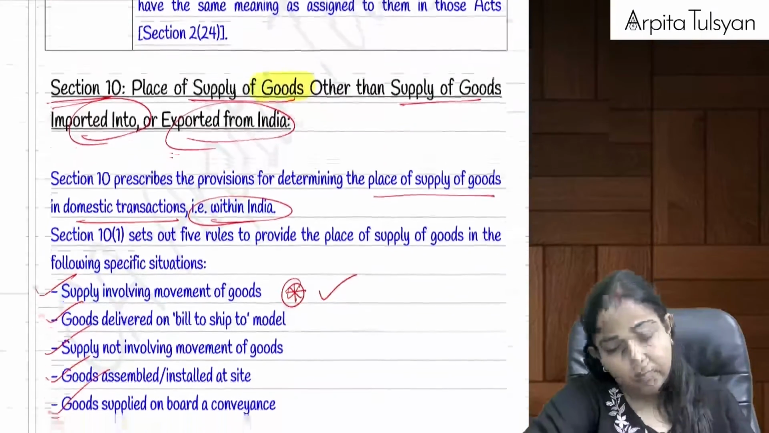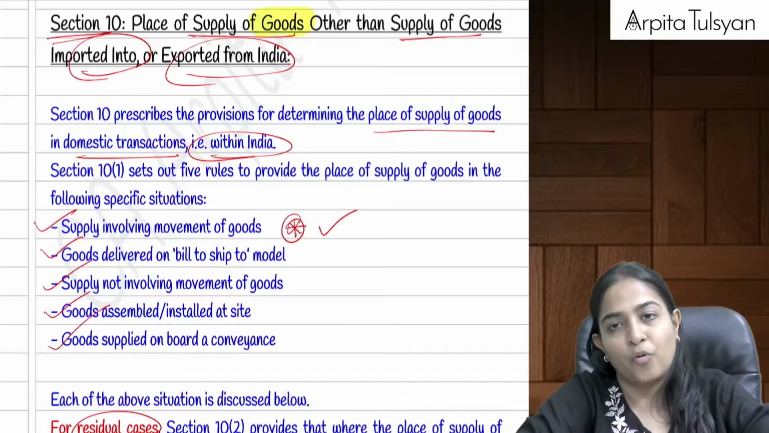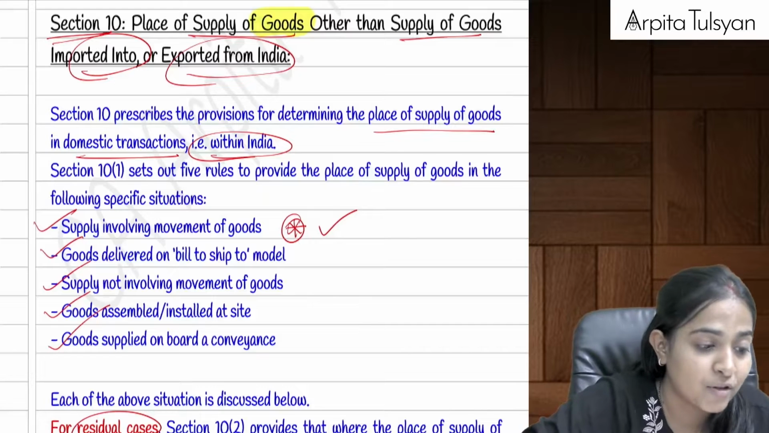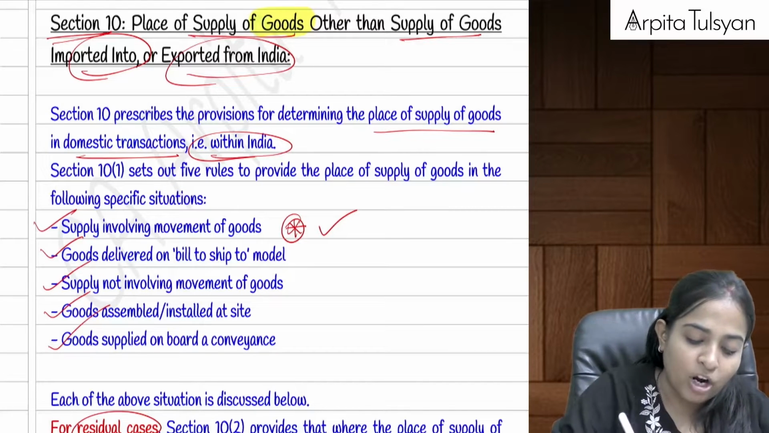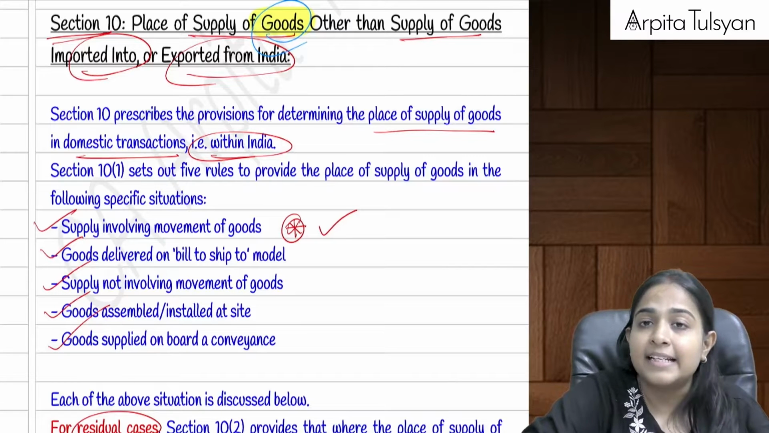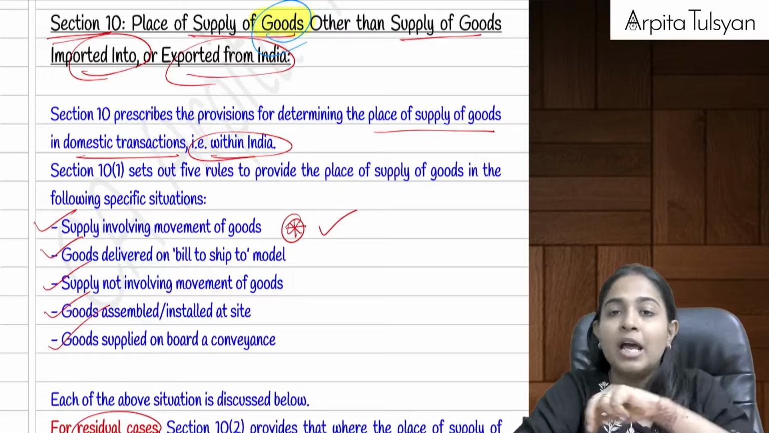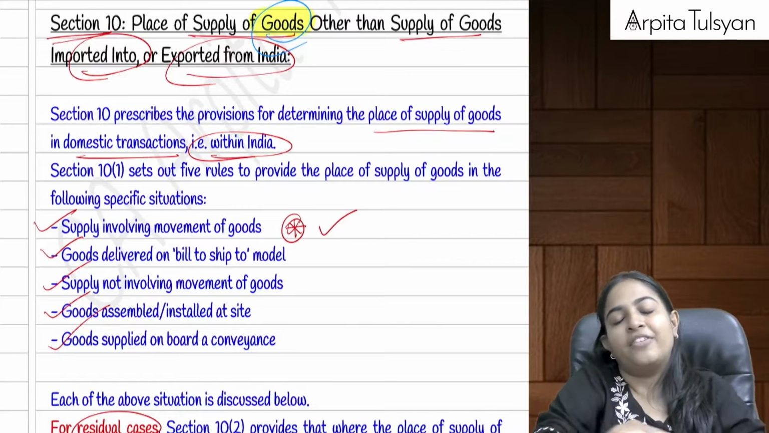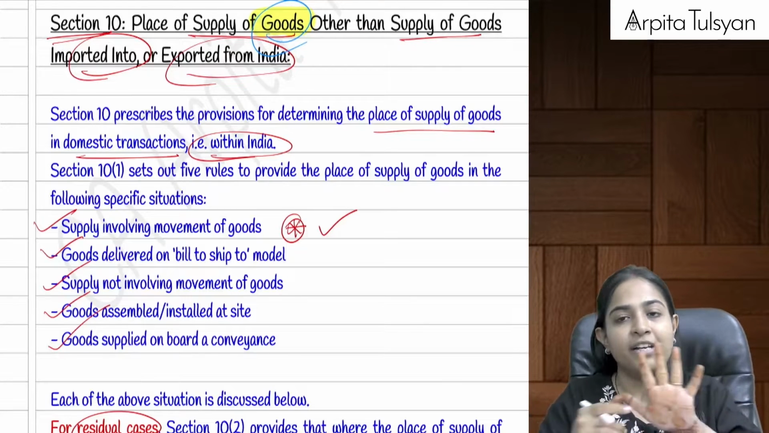Yes. Chalo, then starting with the main provision, section number 10. Section number 10 talks about what? Section number 10 talks about determination of place of supply in case of goods. Specifically it talks about goods cases here, and it is not going to talk about any cross border, import and export, because that will be covered separately. So this is a domestic transaction whenever there is supply of goods. In that we are going to study 5 circumstances.